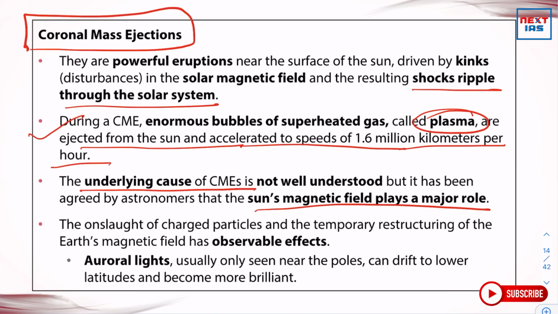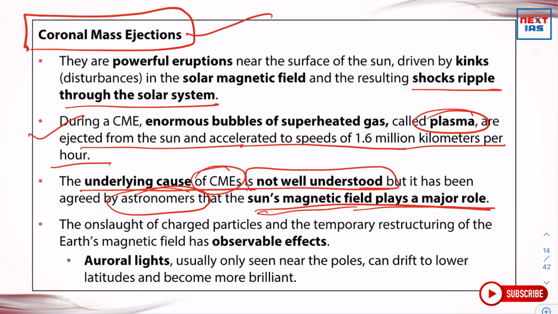So the underlying causes of why coronal mass ejections occur are not well understood, but the sun's magnetic field plays an important role, and that's why it becomes important for astronomers to learn about them. The onslaught of charged particles and the temporary restructuring of Earth's magnetic field has observable effects, for example, auroral lights. The auroral lights that we talk about at the North Pole or South Pole, the magnificent beautiful lights, are also directly influenced by coronal mass ejections. Auroral lights, usually only seen near the poles, can drift to lower latitudes and become more brilliant.